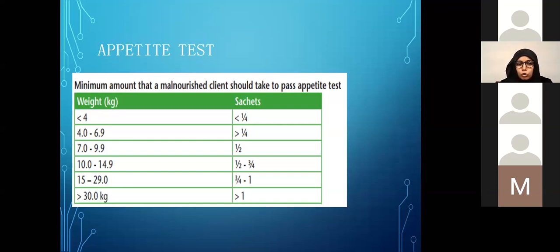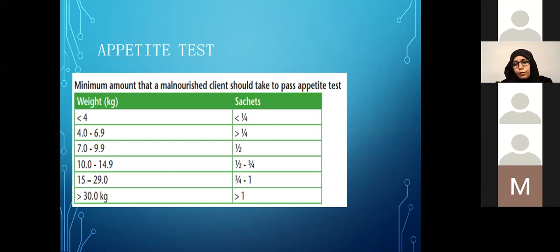Then you want to give them something to eat. Ideally, in the ideal settings, you need to give them the ready-to-use therapeutic food and see how much they finish. The expected amount they need to finish is based on their weight. If they finish that expected amount, then they pass the appetite test and they can be managed as outpatient.